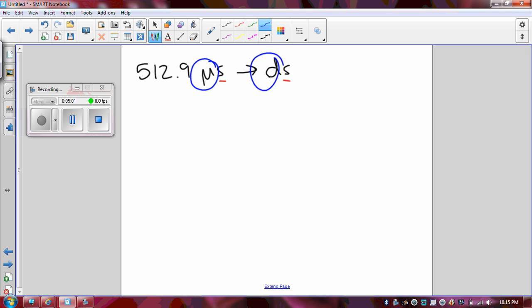And so what you're going to do is you're going to first write out the mean King Henry. So I've got mean King Henry died unexpectedly drinking chocolate milk on Monday. And notice I've left my dashes in there. Then I want to first realize, where am I starting from? I'm currently in micro, and remember, micro is the last M, which is right here. And I want to go to deci, which is the second D, or the D to the right.